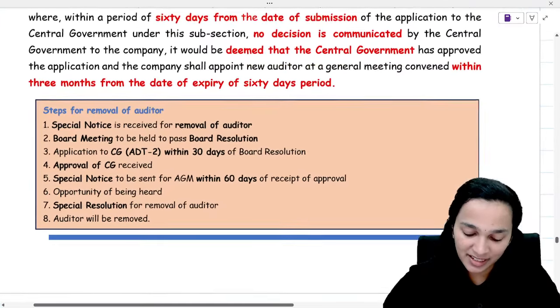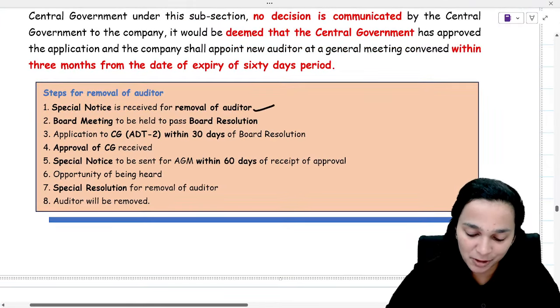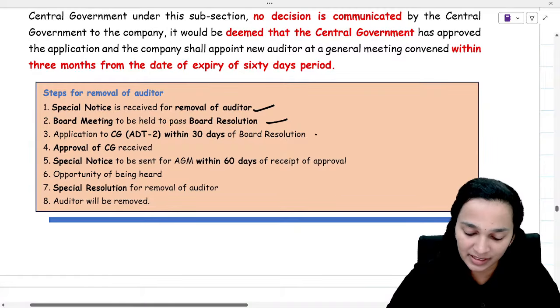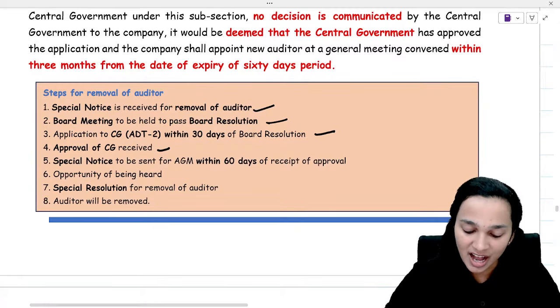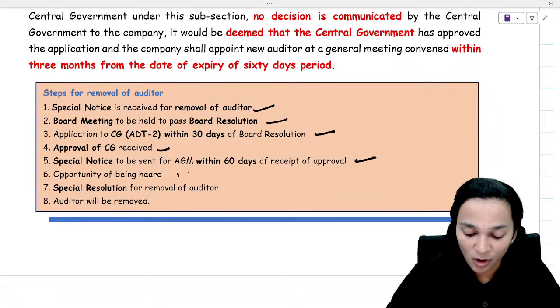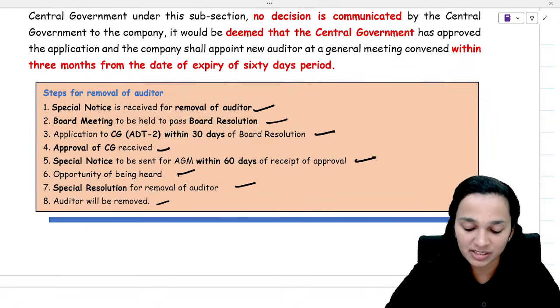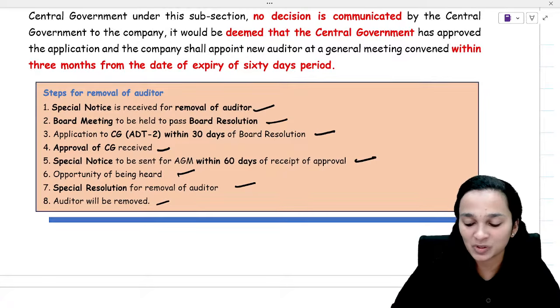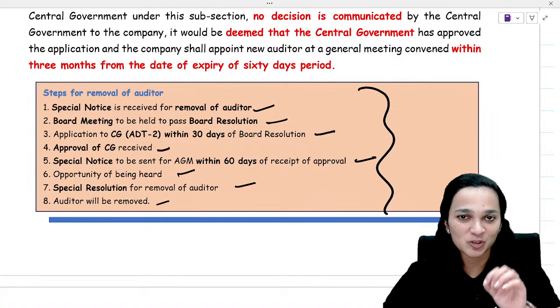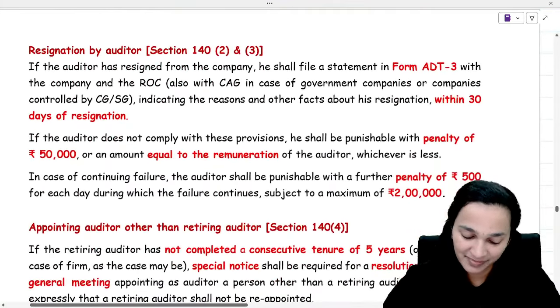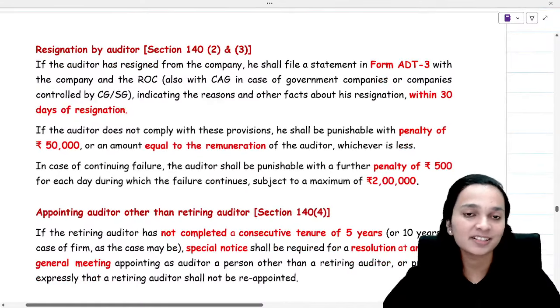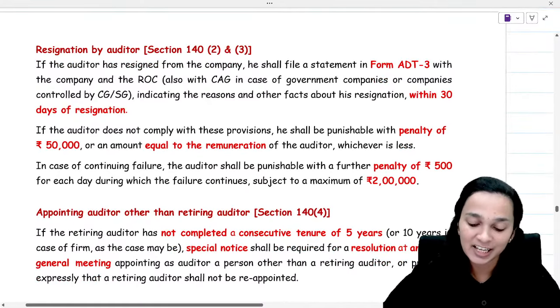So here are the steps: special notice for removal, board resolution, then application to CG. After receiving approval, special notice for the meeting, opportunity of being heard, special resolution, and then the auditor will be removed. So these are all the steps in short. Now what if the auditor himself resigns? So if the auditor